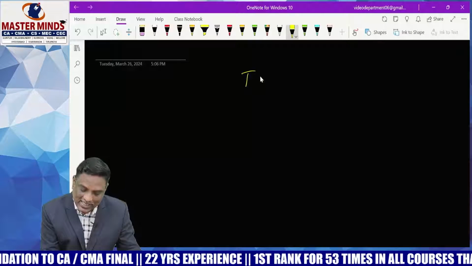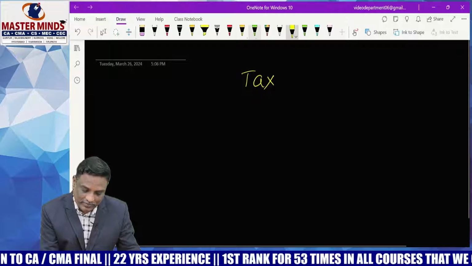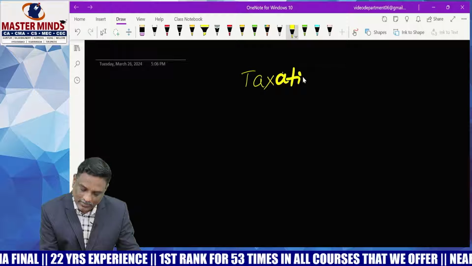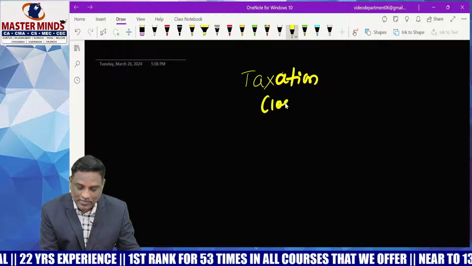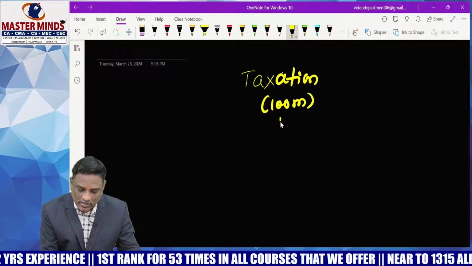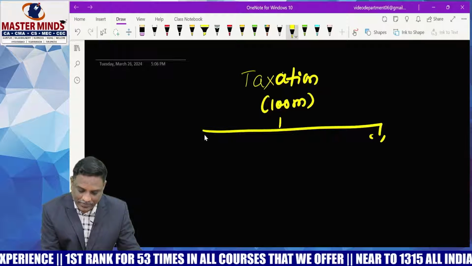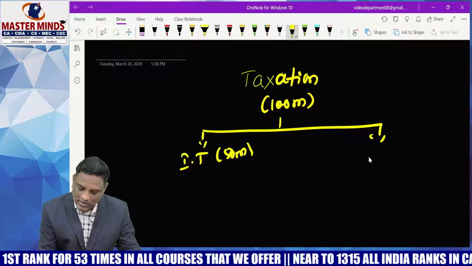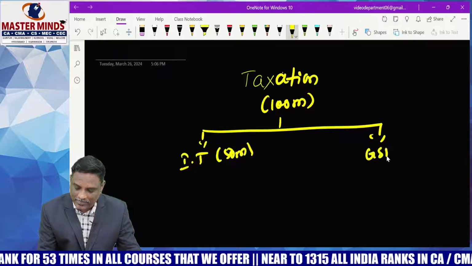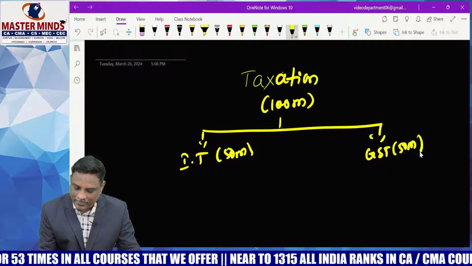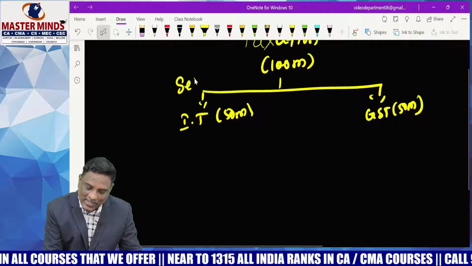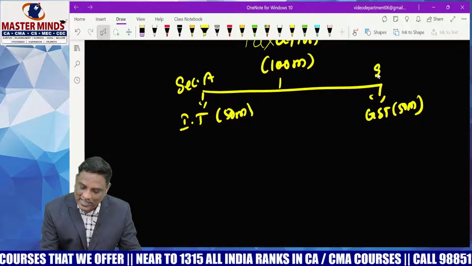Okay, so taxation: 100 marks. Income tax 50 marks, GST 50 marks. And an important point: Section A is income tax, Section B is GST.